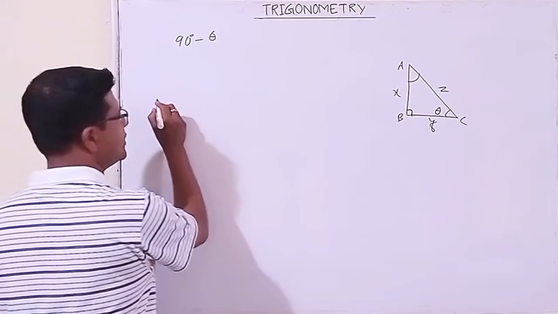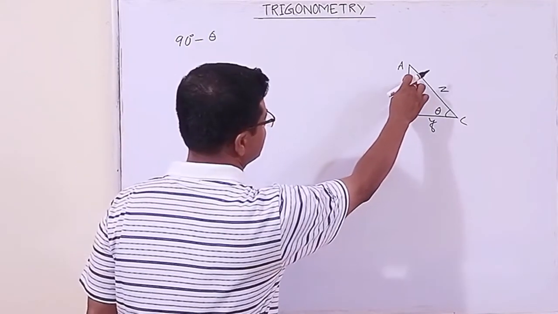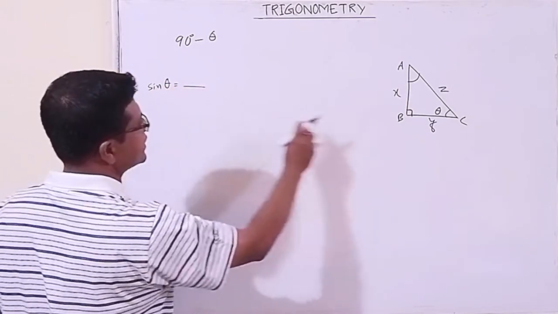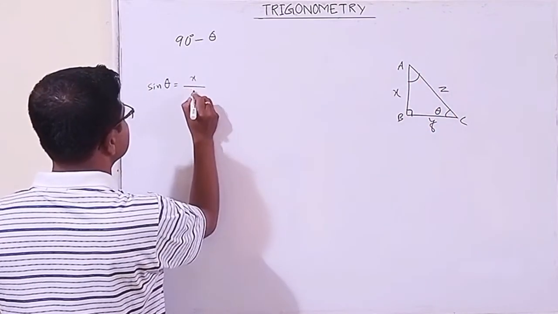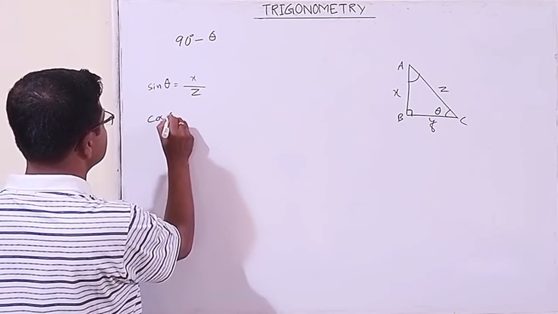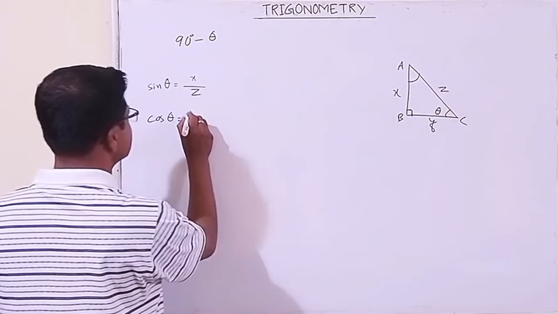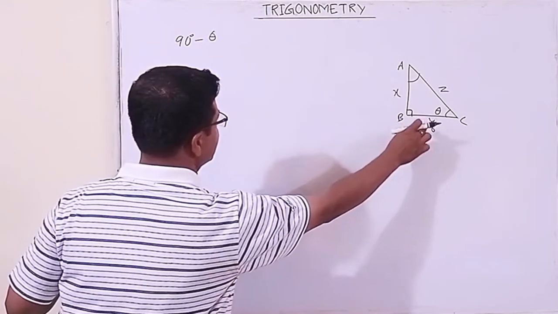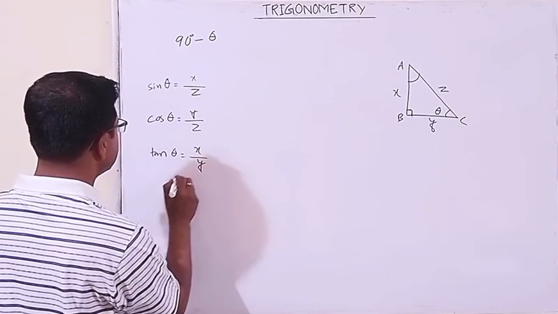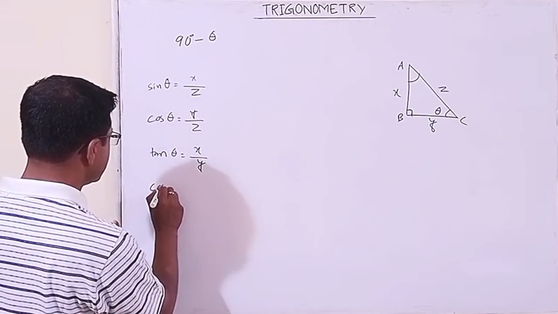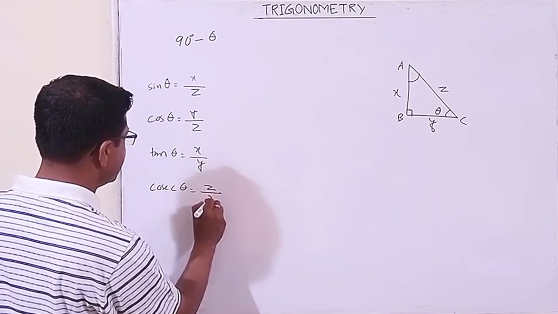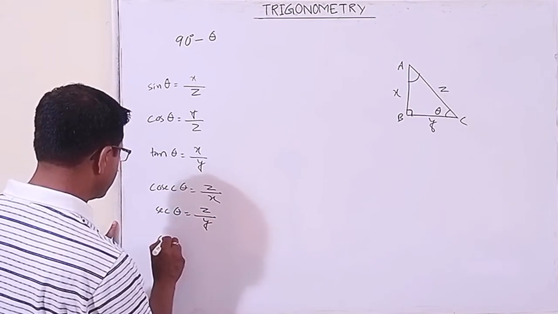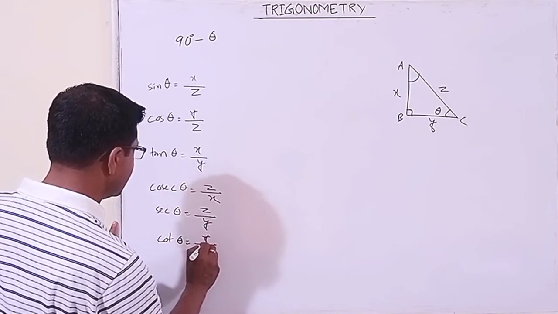So here you have a task to find this angle. Sin theta is perpendicular by hypotenuse, cos theta base by hypotenuse, tan theta perpendicular by base, then cosec theta z by x, sec theta z by y, cot theta y by x.